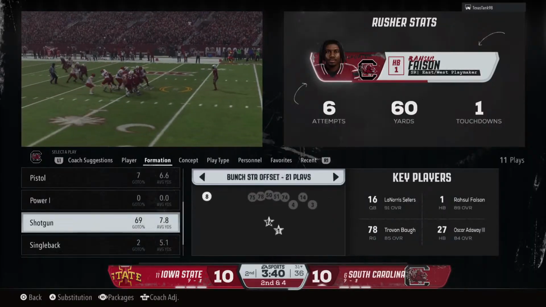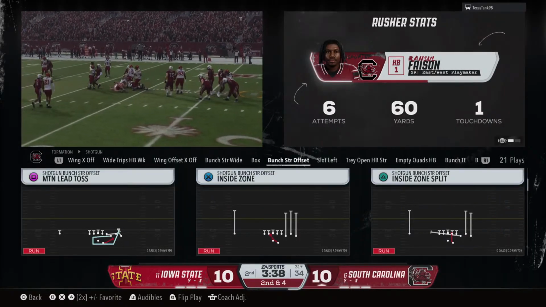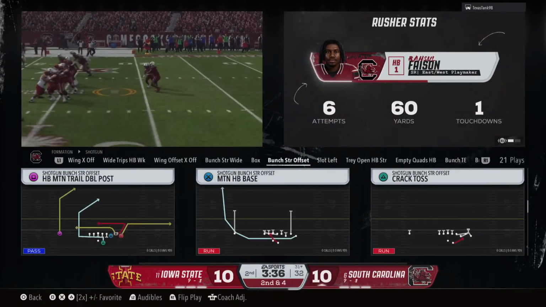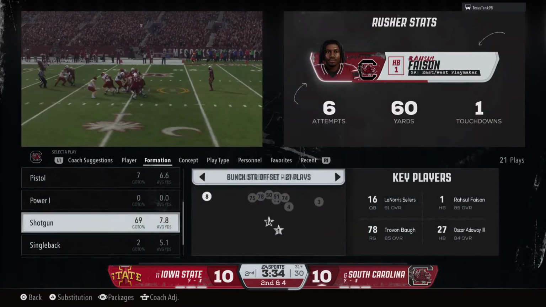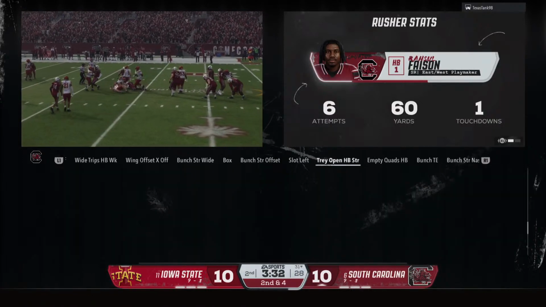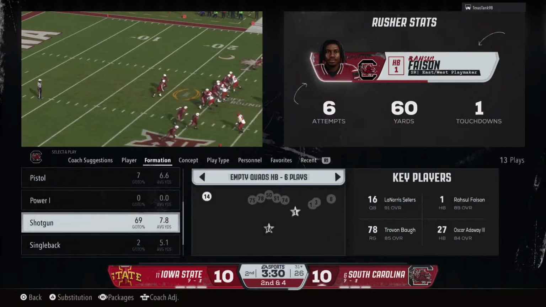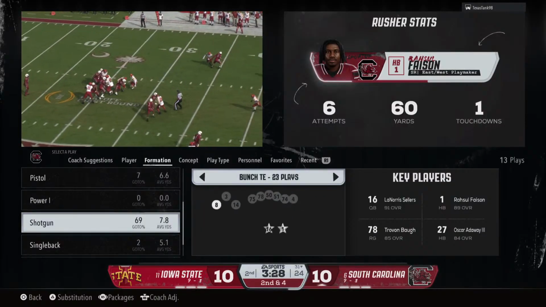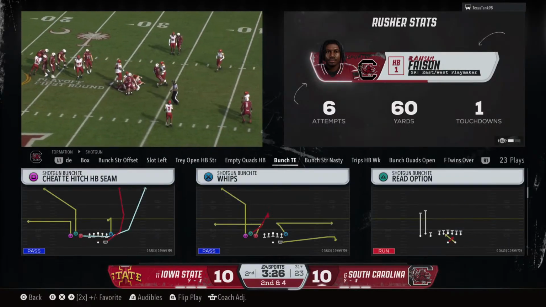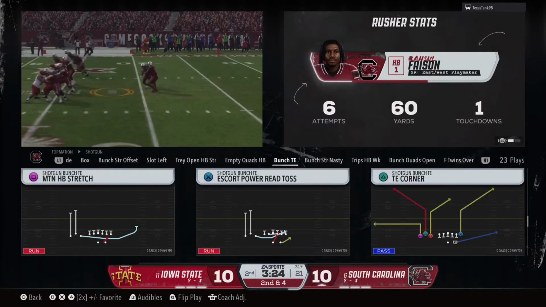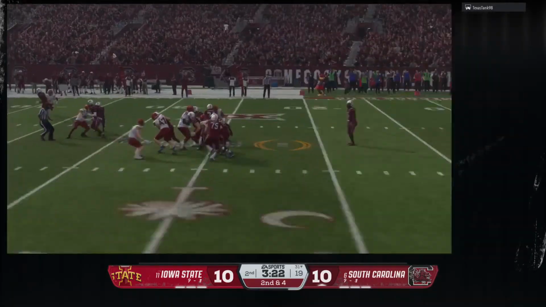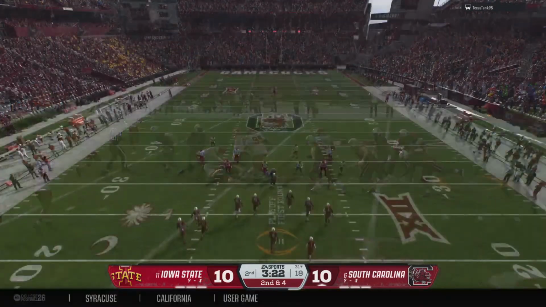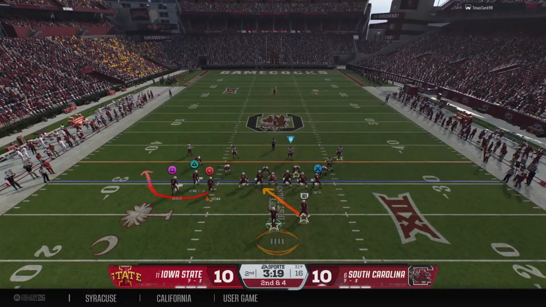Because I just love to see this offensive line in this running game able to establish themselves. This back is already over 50 yards. We're in the first half, so really good job of establishing the run game. Opens up the play action, opens up one-on-one opportunities. Just keep winning the battle up front. A gain makes it 2nd and medium.